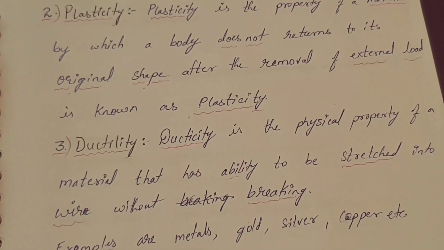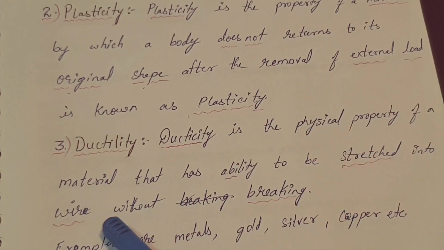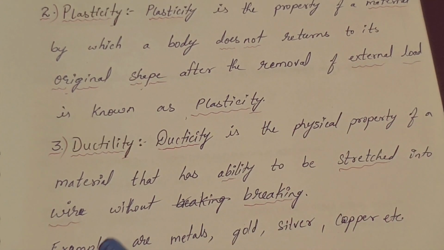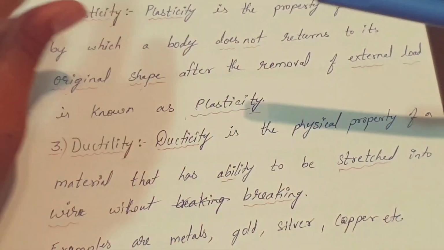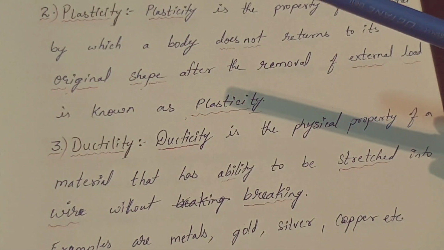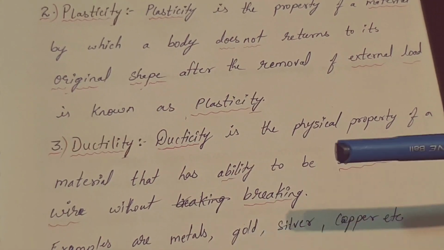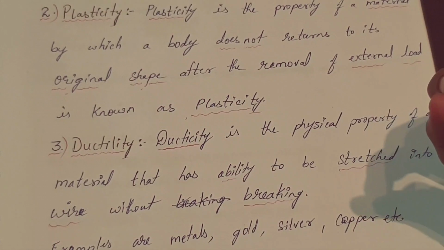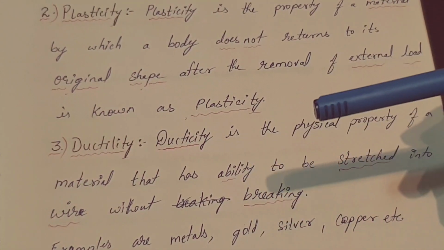Let's see what is ductility. Ductility is the physical property of a material that has the ability to be stretched into wire without breaking. A material which can be stretched into wire without breaking is called ductility. For example, metals, gold: when we heat the gold, we can give any design to it for making jewelry.